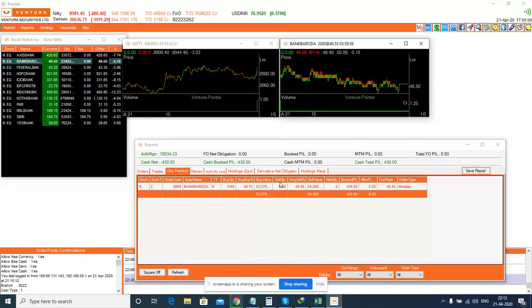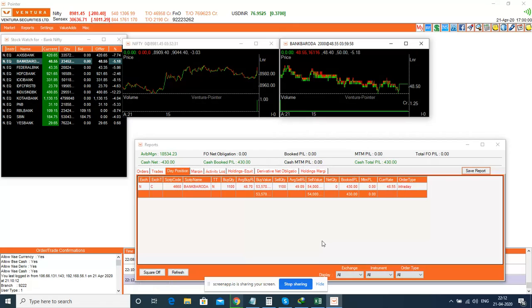So here you can see I sold a total quantity of 1100, in which I sold 600 quantity initially. Then when the graph reached the peak value, I sold the second 500 quantity, and that's how it became 54,000 total units. And while the market came down, I purchased a quantity of 1100 at a value of 48.70. That is how the margin of 430 rupees was created, and that is how my session was completed.